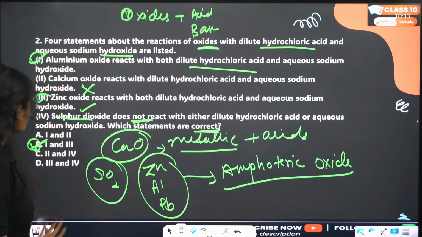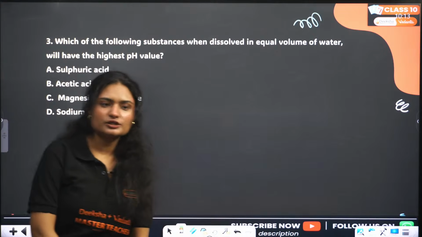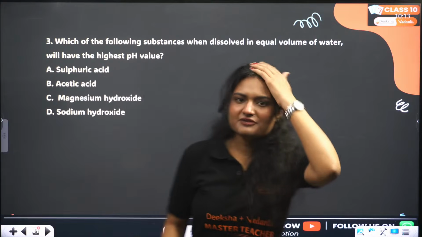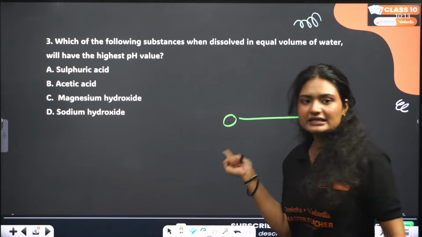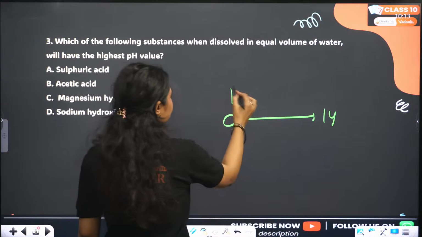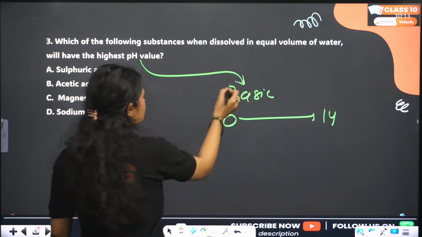Okay, next question. Which of the following substances, when dissolved in equal volume of water, will have the highest pH? What do you mean by highest pH? We have the pH scale from 0 to 14, right? And highest pH means the substance is basic.